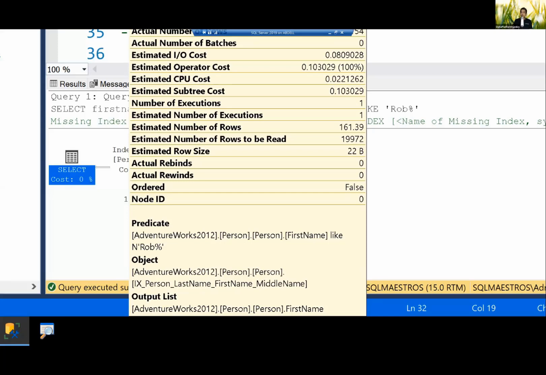Well, that is the rule of the optimizer. If you're not seeking on the first column or the first key there, you cannot seek on subsequent columns. So if I'm not seeking on last name, I cannot seek on first name. I cannot seek on middle name. If I just have first name and middle name in my search criteria, I can only scan. So keep that in mind.